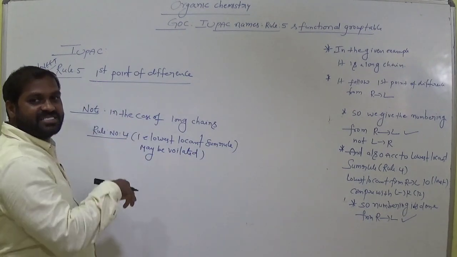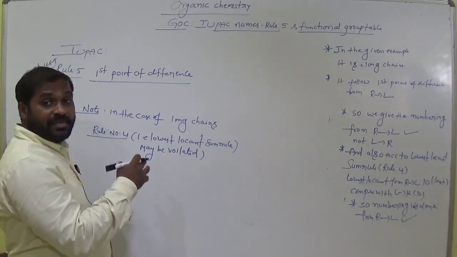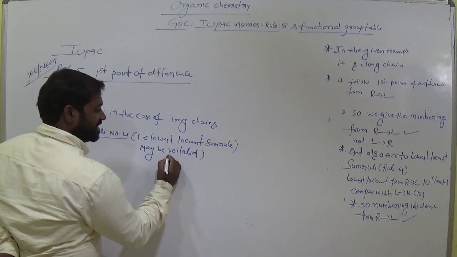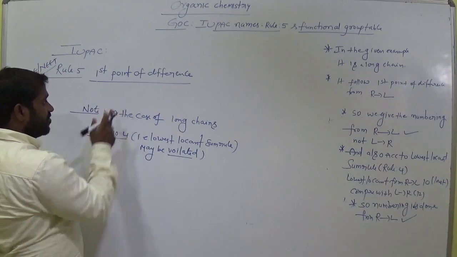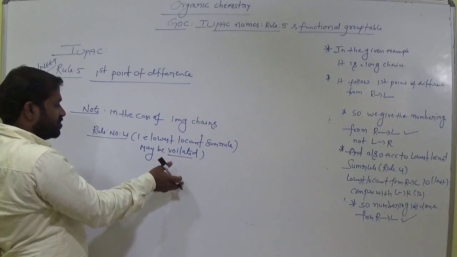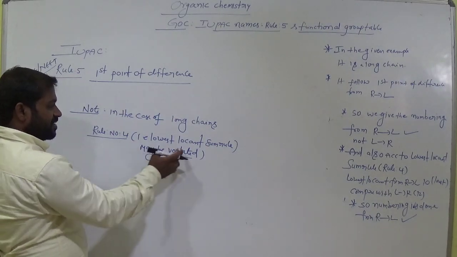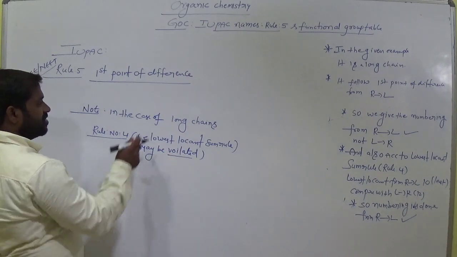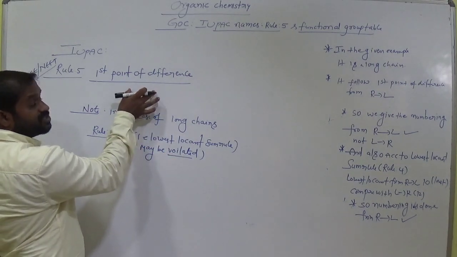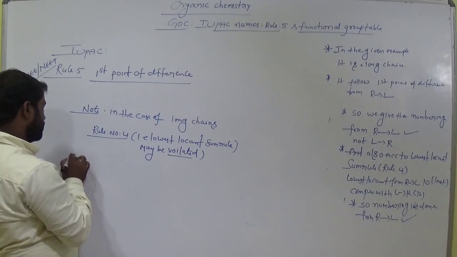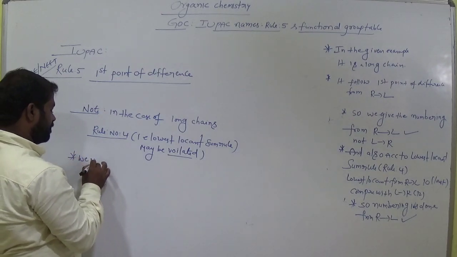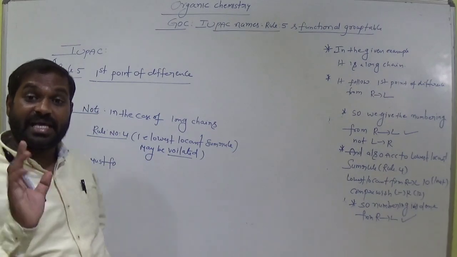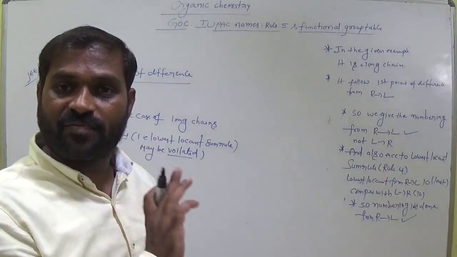That means against this may or may not be followed. Okay, may not be followed. Violated means it is against. So this first point of difference is against to, in some cases, the lowest locant sum rule, it may not be followed. Remember this. So we must follow this rule in the case of long chain. Violated means it is against sometimes in the case of long chain.